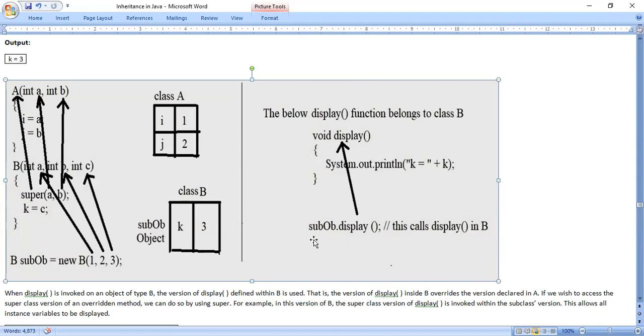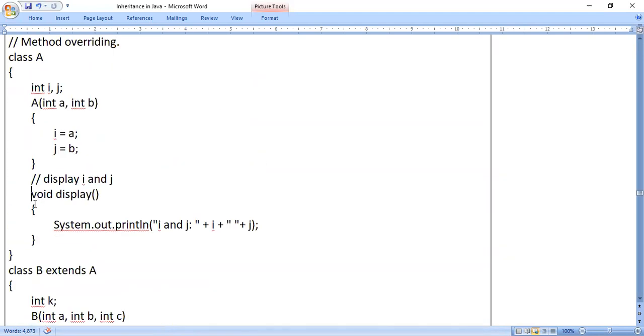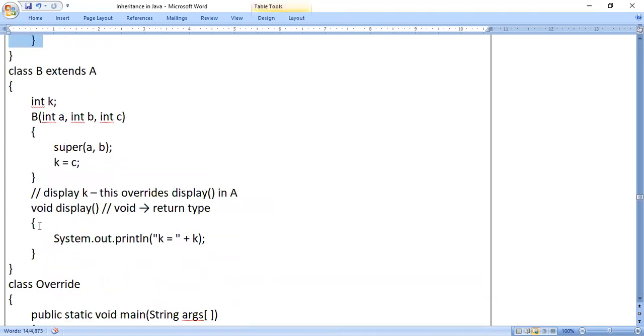Now coming to the line, sub ob dot display. See, sub ob, the name itself tells it is the object of the subclass, that is, the object of class B. Dot display. Now this line you have to understand correctly. The display method is present both in class A and class B. Correct? There is nothing changed, even the parameters, data type, and method name, everything is the same.